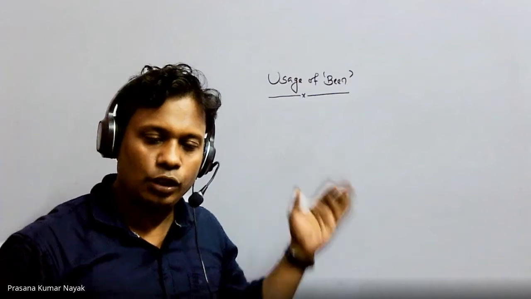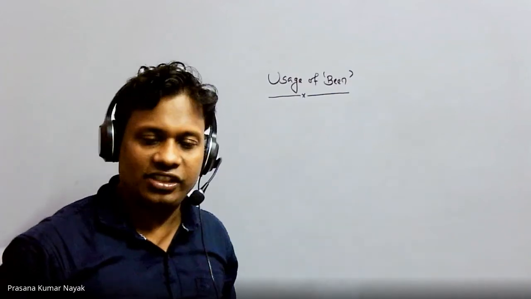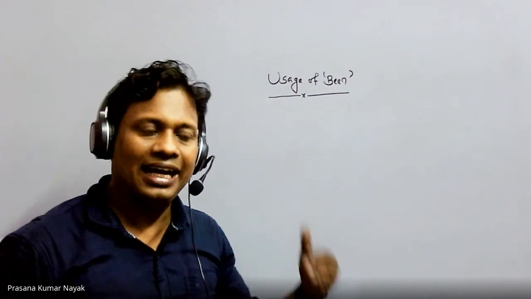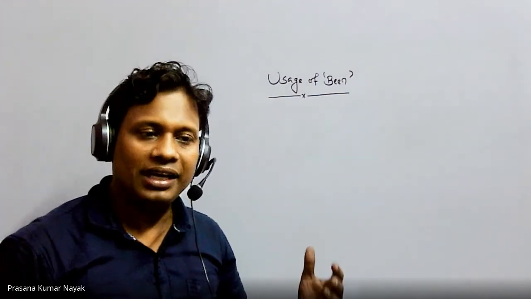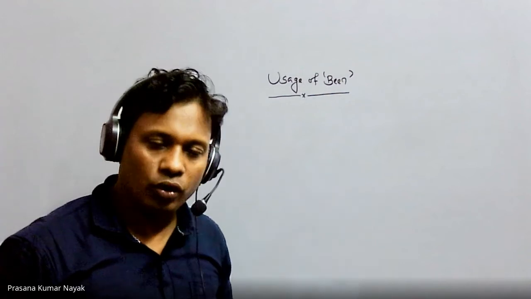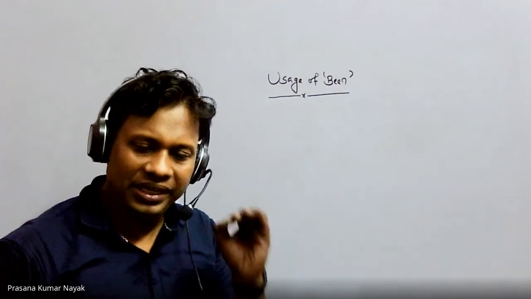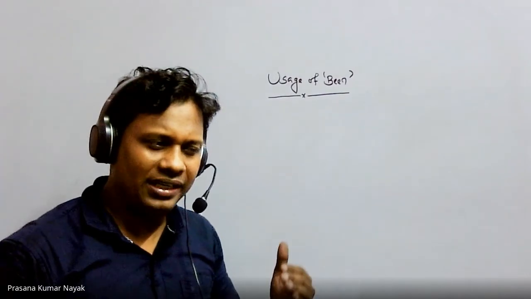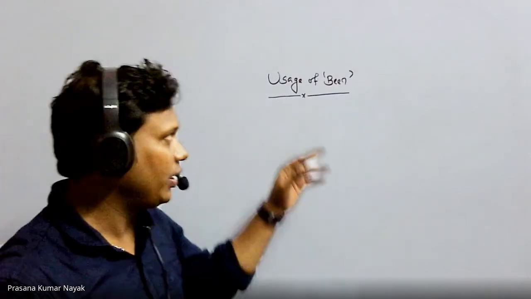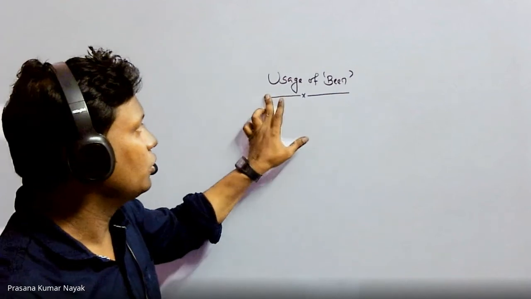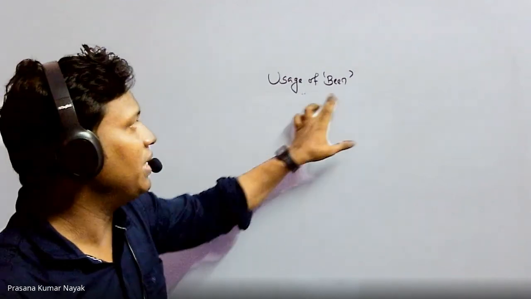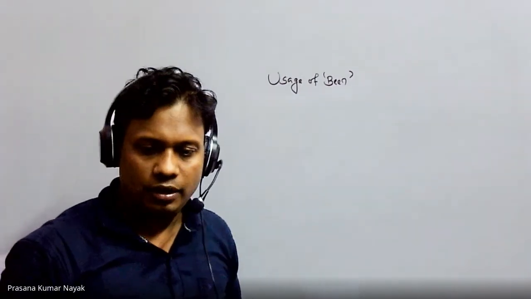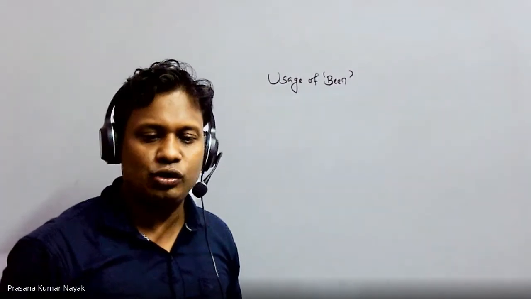You can say, I have been to that place. I have been to London for 2 times. You can say, I have been working, or you can say, the work had been done. So, been is absolutely confusing. Sometimes you wonder how been is used in a sentence. That's why we have taken this topic, the use of been in a sentence. How has been been used in a sentence?